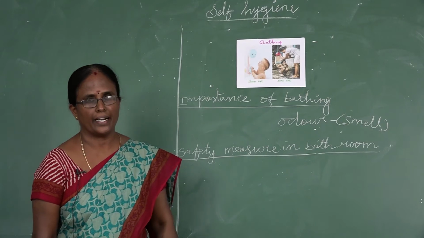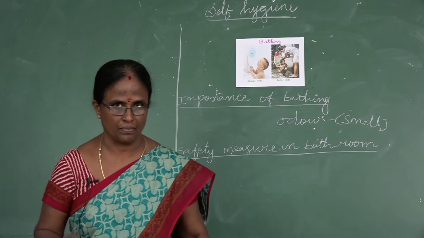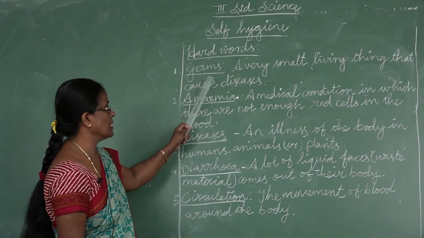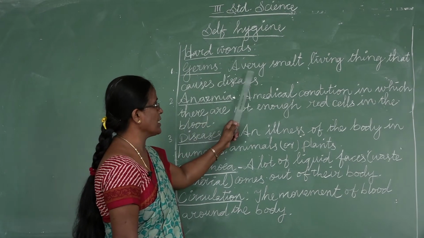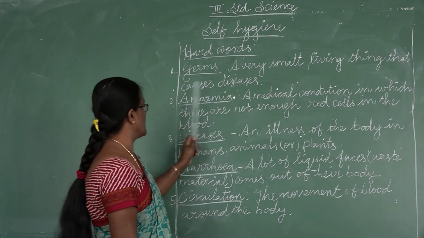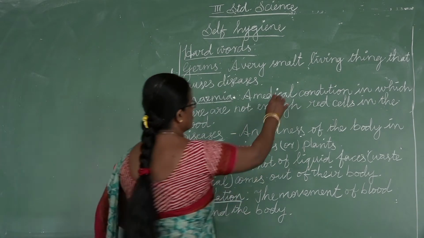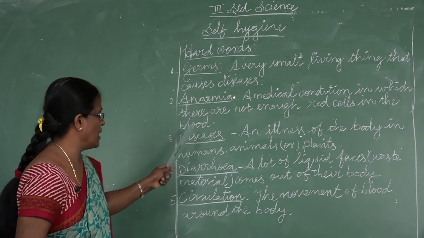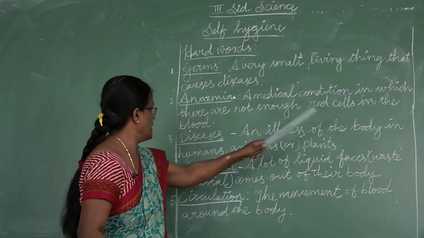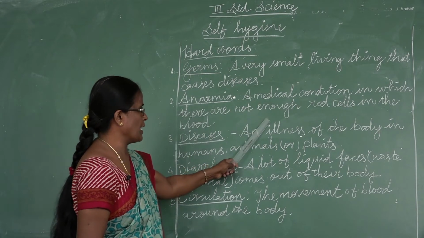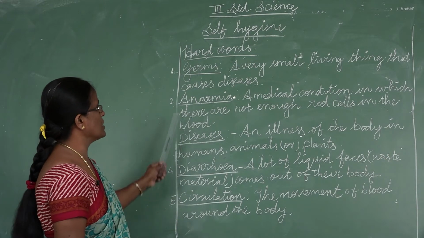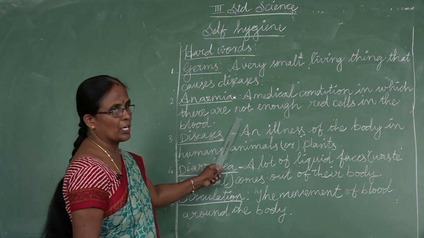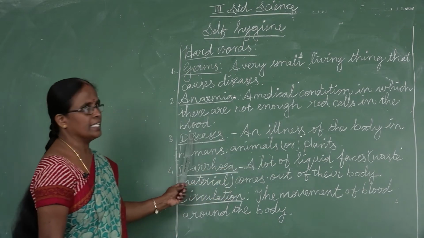We will see some hard words next. Shall we see some hard words? First one, germs. Germs means a very small living thing that causes diseases. Anemia. A medical condition in which there are not enough red cells in the blood.